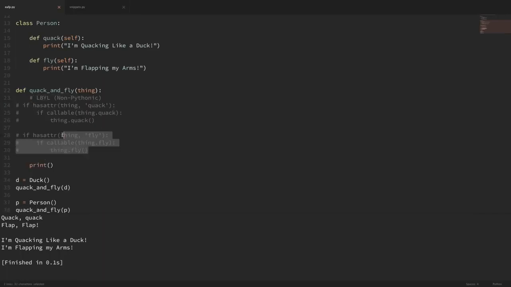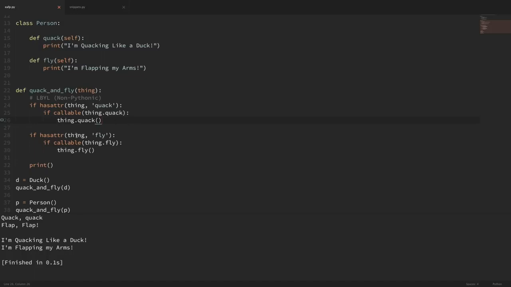So in this example, we might be tempted to make a check for each method that we want to call. So first we want to run the quack method. So you might first want to check if that attribute actually exists within our object, and that's what this line does here. Does this thing have the attribute of quack? Then second, we might want to run a check that says, okay, if it does, then is it callable? And if it's callable, then we finally run it. And then we'd have to do the same thing for the fly method also.